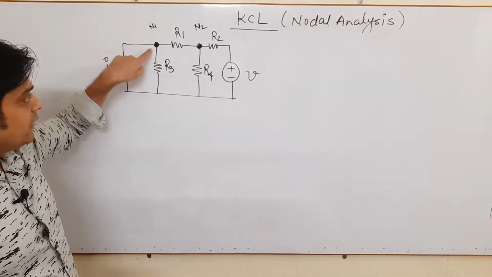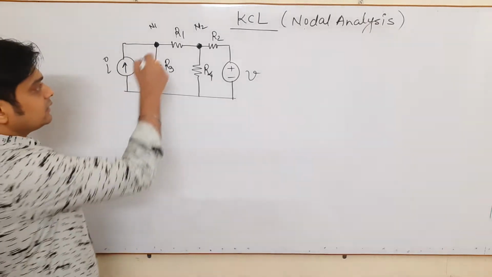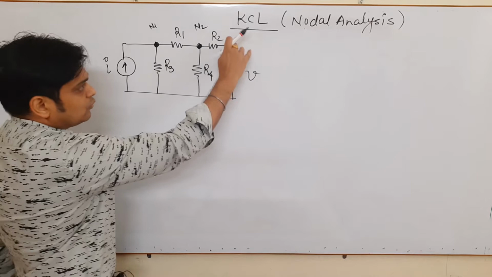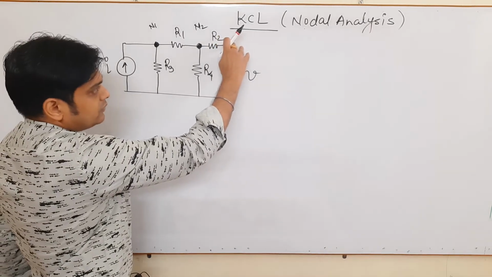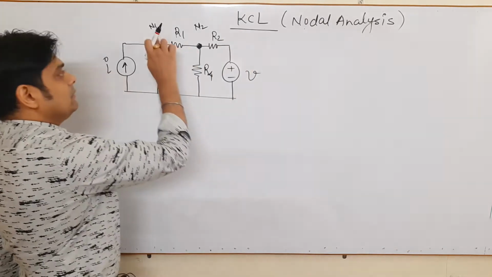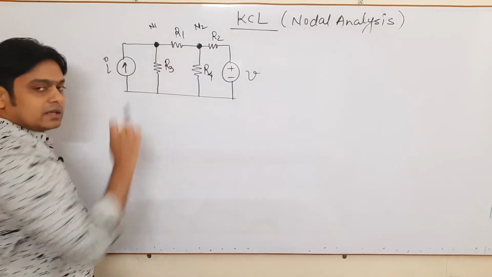But here, the node is basically where the current divides. If I call this a node, the two branches are connected, but the current is common in these branches. When you consider this node, here the current divides, because more than two branches are coming here.